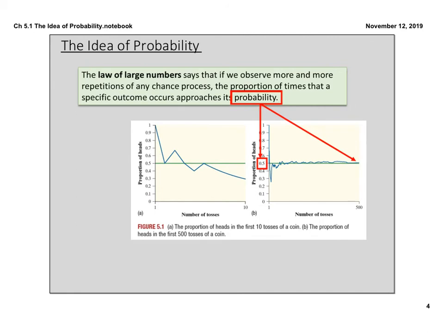So the law of large numbers, okay? The law of large numbers tells us that if we observe more and more repetitions of any chance process, the proportion of the times that the specific outcome occurs approaches its true probability. So that's what you're seeing here. The true probability of flipping heads is 50%. The more and more times we repeated it, the closer it got to that true probability of 50%.